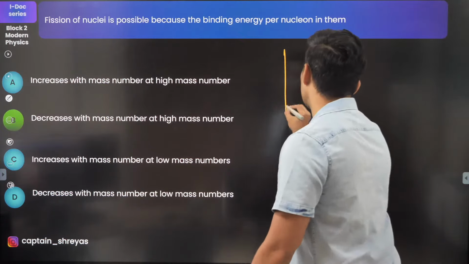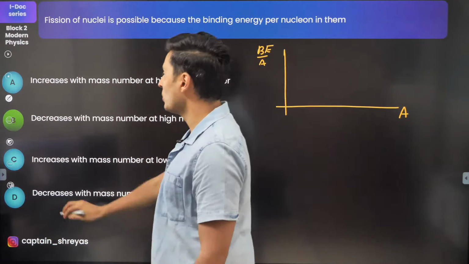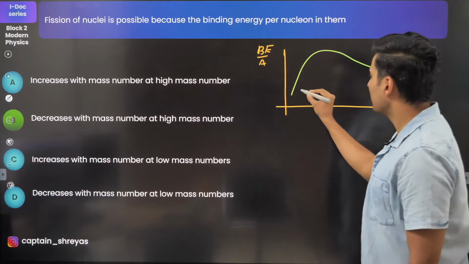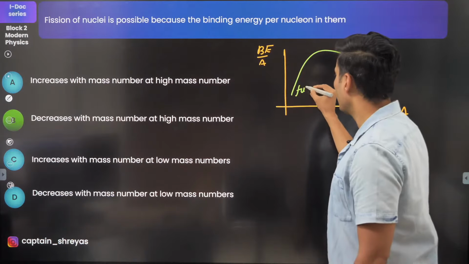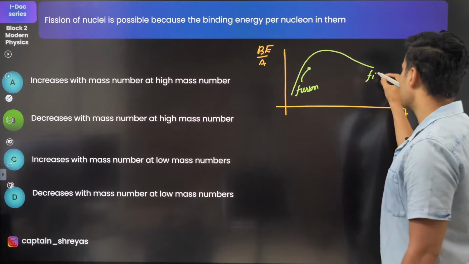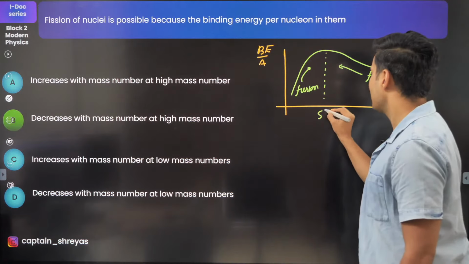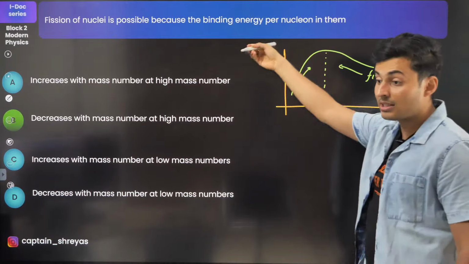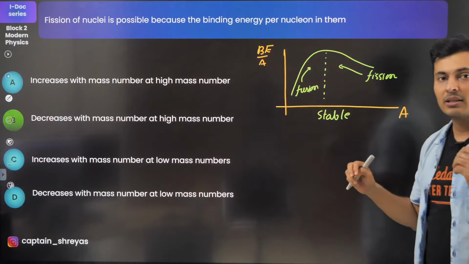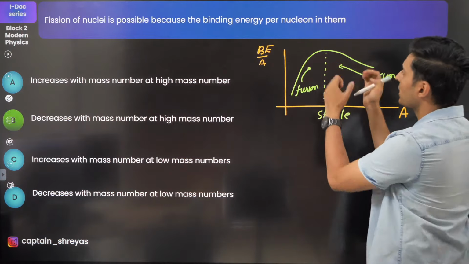So the logic over here is, if you draw the graph of binding energy per nucleon versus nucleon, this is a very important graph. You would have seen it goes like this and goes like that. Here these particles combine together to fuse. So they fuse to become here, to come over here, and these particles undergo fission to reach here. Remember, these are the elements which are very, very stable. More energy per nucleon, stability is higher. So this graph is actually stability versus the atomic mass number. So these are very stable. So that's why they come over here to become more stable.